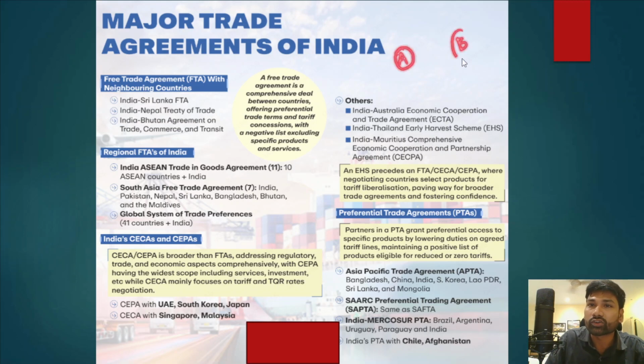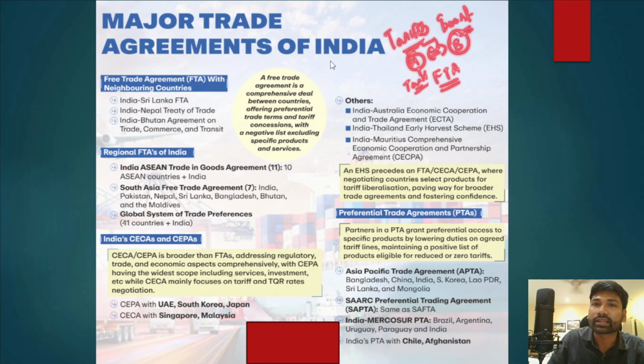There is a country A and a country B. Now if country A wants to increase its exports to country B, and at the same time country B also wants to export certain goods to country A, then what they have to do is reduce the tariffs between them. So in this free trade agreement, both countries come to an agreement, and under this agreement they reduce these tariffs, and they will further boost the bilateral trade between these two countries, and that is essentially known as a free trade agreement.